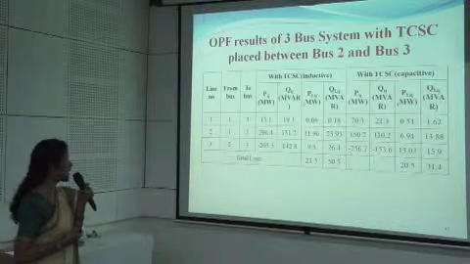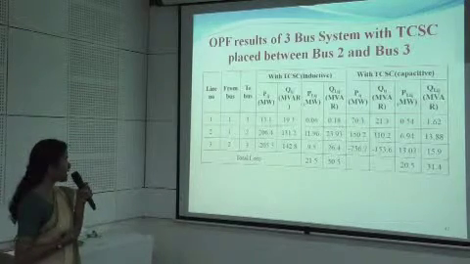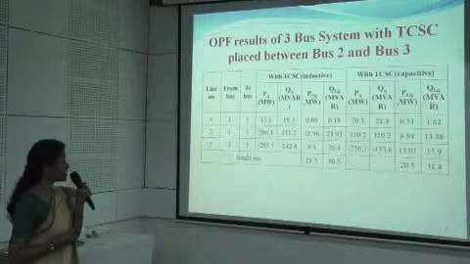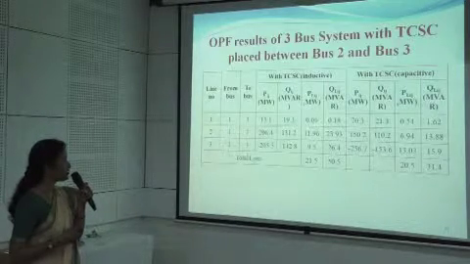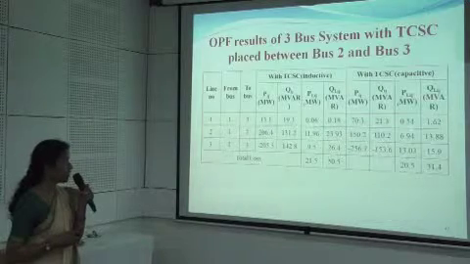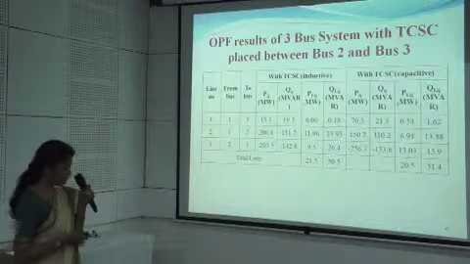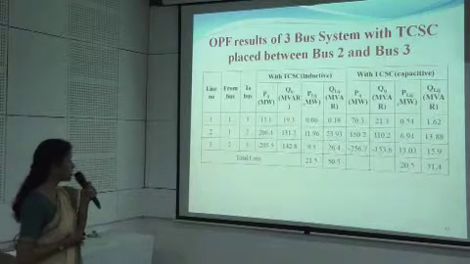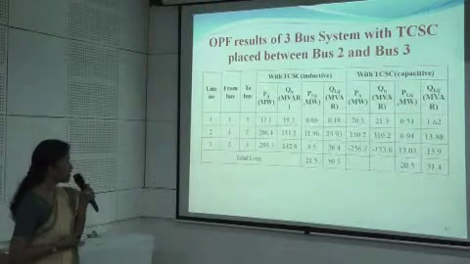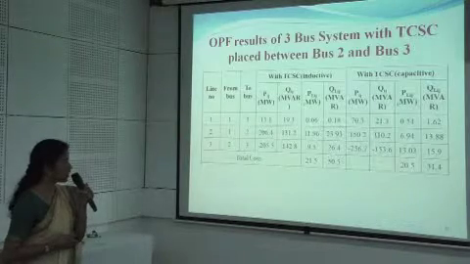And the real power losses through line 1 and 3 have been found to be 0.06, whereas using the capacitive reactance it is 0.54, and analogous to that are the reactive power losses. So the total system loss using the inductive becomes 21.5, and with the capacitive it becomes 20.5.